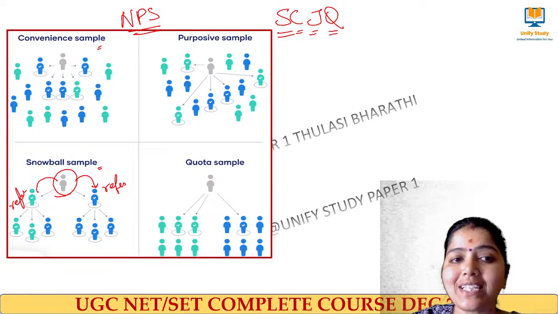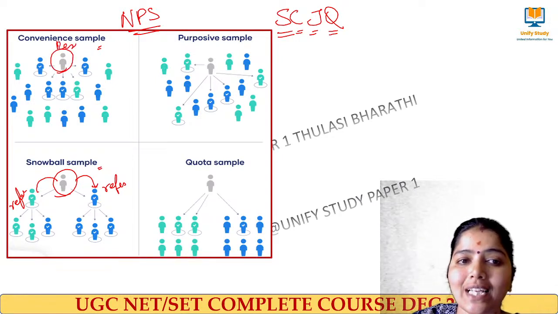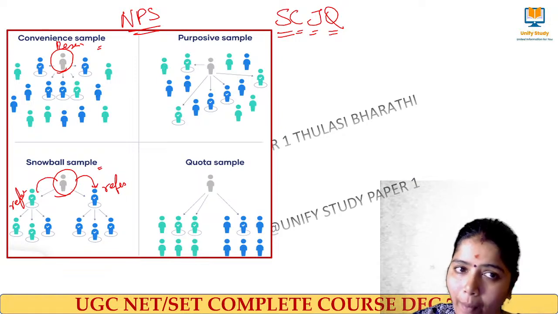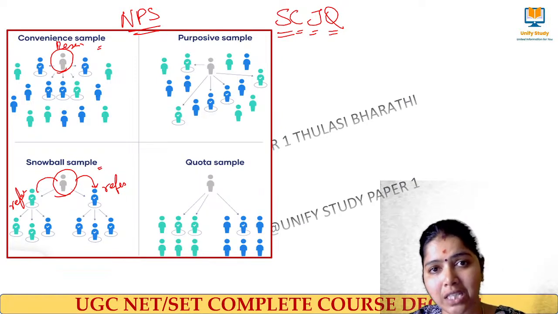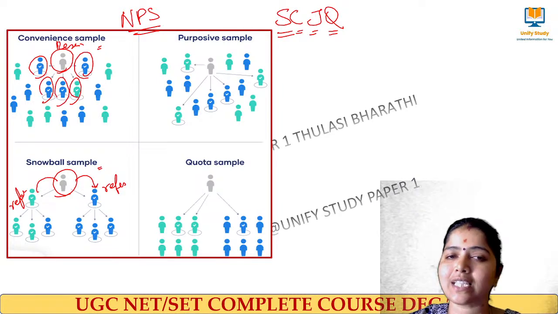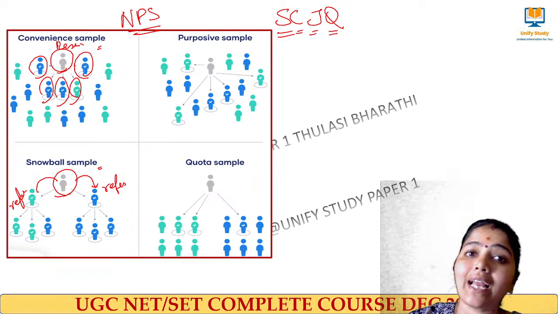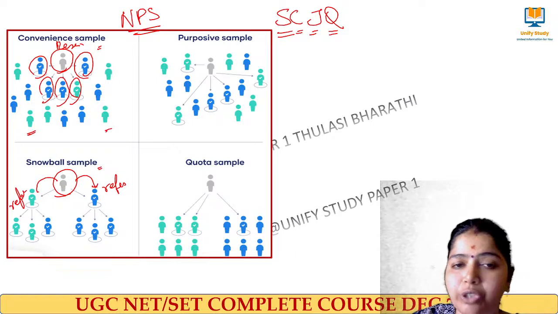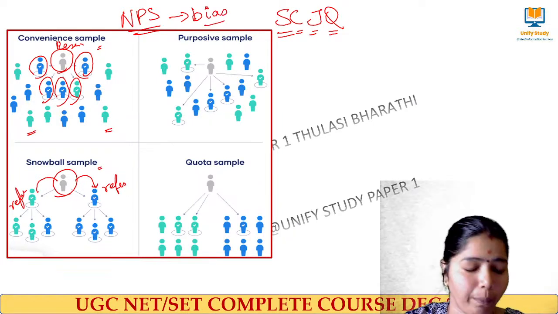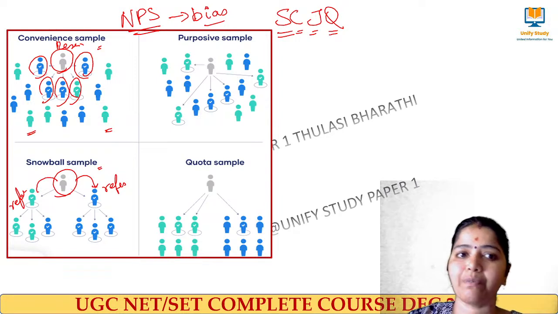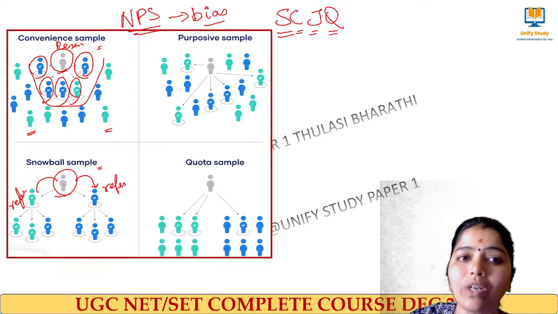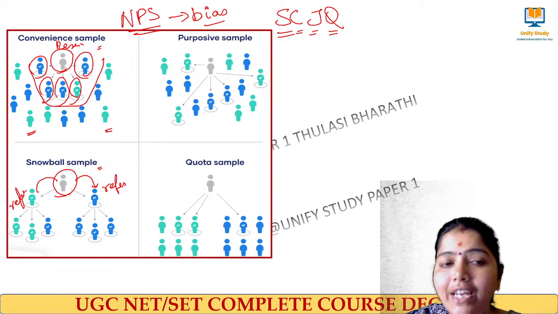Next we have convenience sampling. This person is called a researcher. We have so many people in the whole population, but based on the researcher's convenience, he will select only these data. I can get the exact result from this person also, this person also. Therefore, in non-probability sampling there is a possibility of bias, because the researcher selects people based on his own convenience. So that is called convenience sampling.